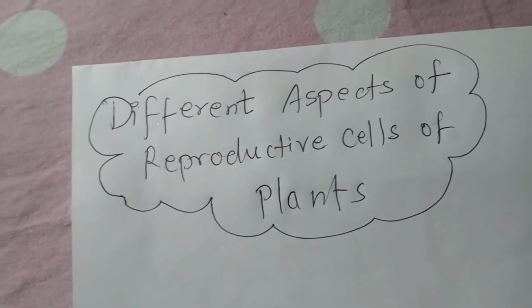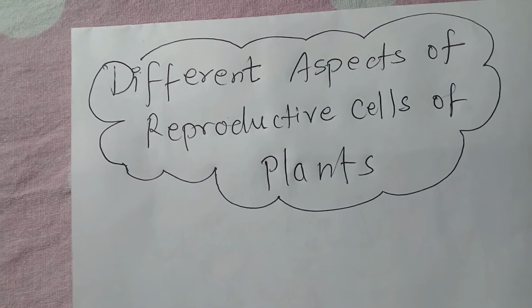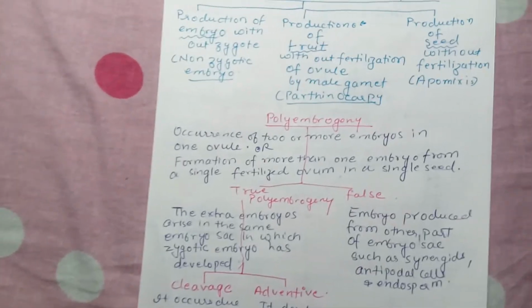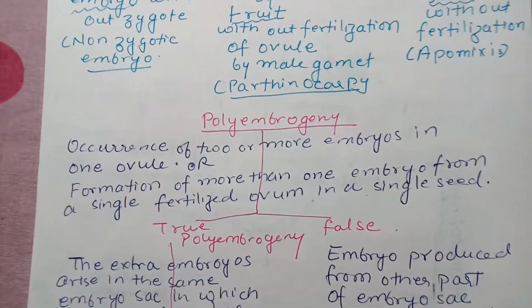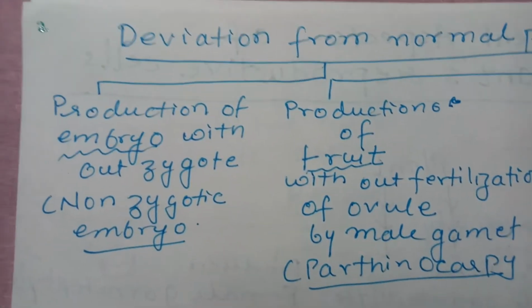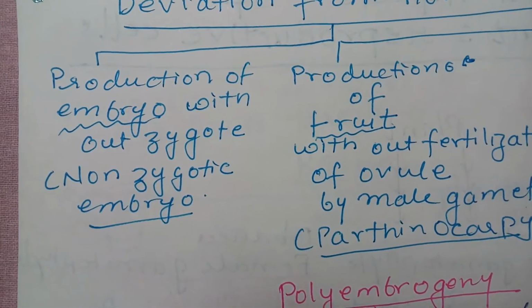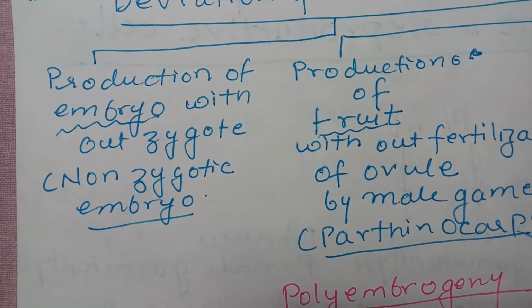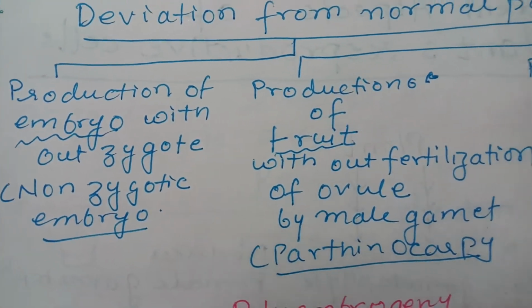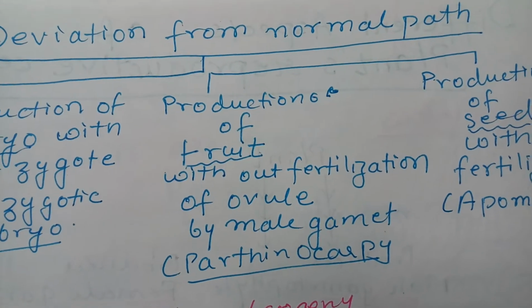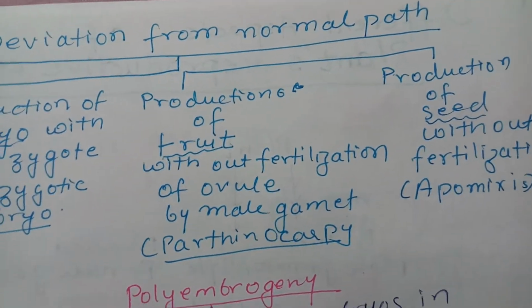Now, deviation from the normal kind of development that occurs in angiosperm: if you look at the deviation from the normal path, you will find that the production of embryo also occurs without a zygote. This is non-zygotic embryo, and the production of fruit occurs without fertilization of the ovule by the male gamete.